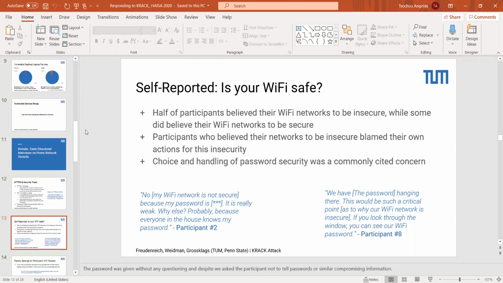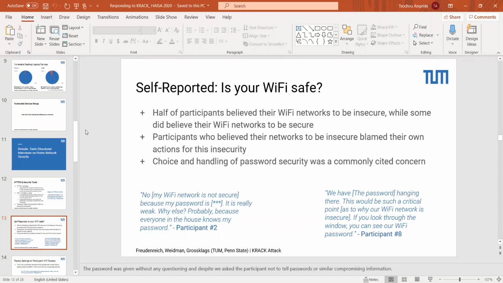As participant 2 stated, no, my Wi-Fi network is not secure because my password is... and actually in this moment, Jan noted the participant actually blurted out the password, even though we had asked them many times not to do so. But they noted their password's really weak because they and everybody else in the house knew the password.